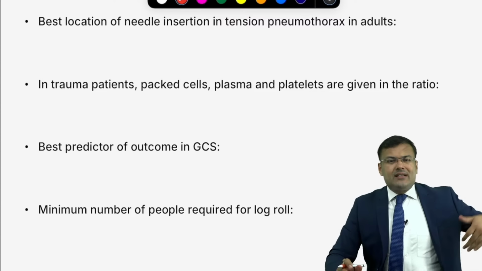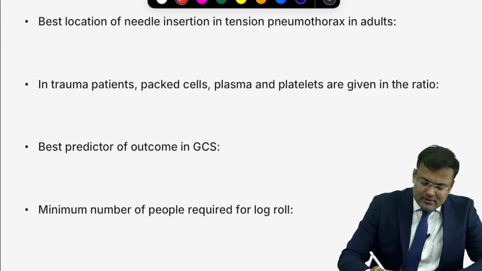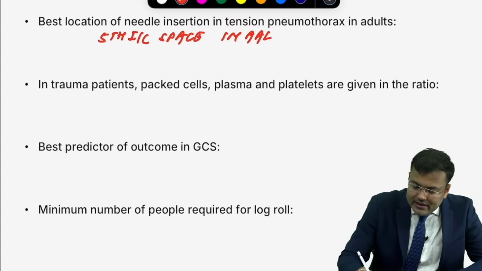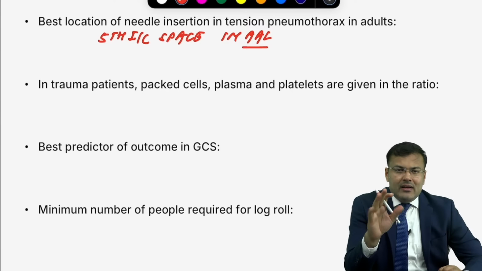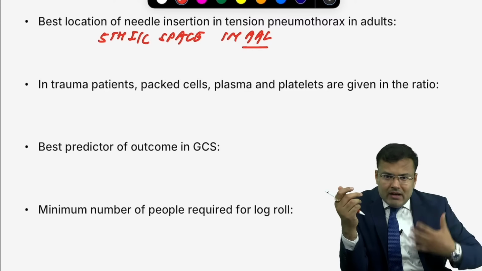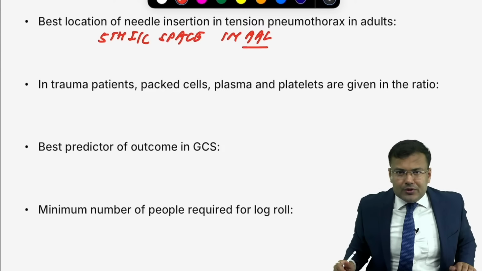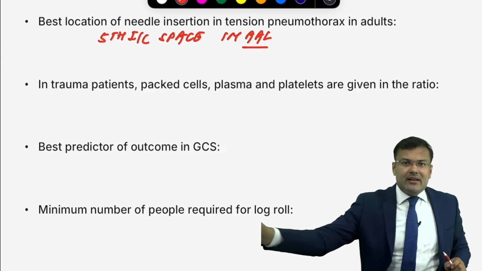What is the best location for needle insertion in tension pneumothorax in adults? Fifth intercostal space. Where exactly? Remember, in anterior axillary line. It's not mid axillary. It is anterior axillary line, and in children, second intercostal space in mid clavicular line, and the ICD insertion location is same in both. Fifth intercostal space in anterior axillary line.